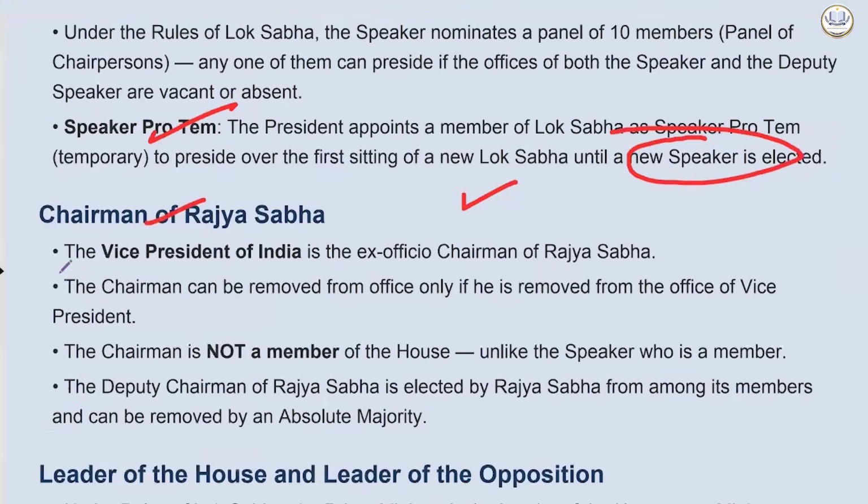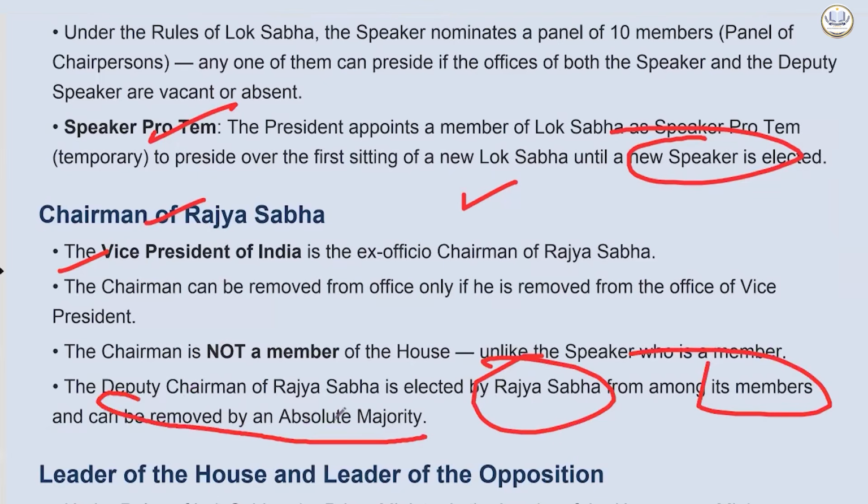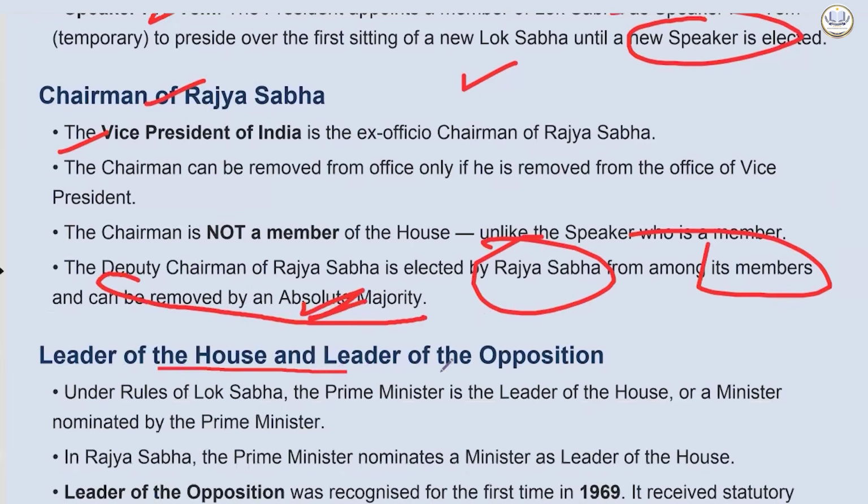The chairman of Rajya Sabha is the vice president of India. He is ex-officio chairman of Rajya Sabha. The chairman can be removed from office only if he is removed from the office of vice president. The chairman is not a member of the house, unlike the speaker, who is a member. The deputy chairman of Rajya Sabha is elected by Rajya Sabha from among its members and can be removed by an absolute majority.